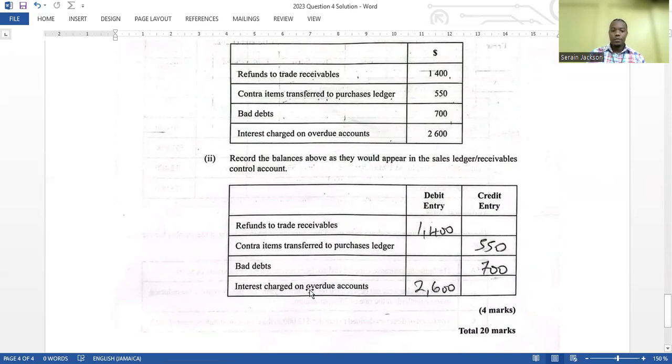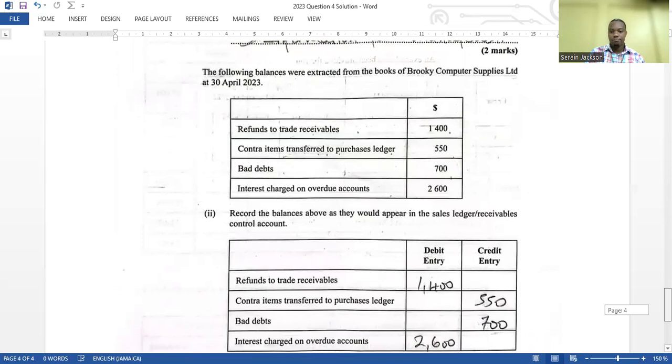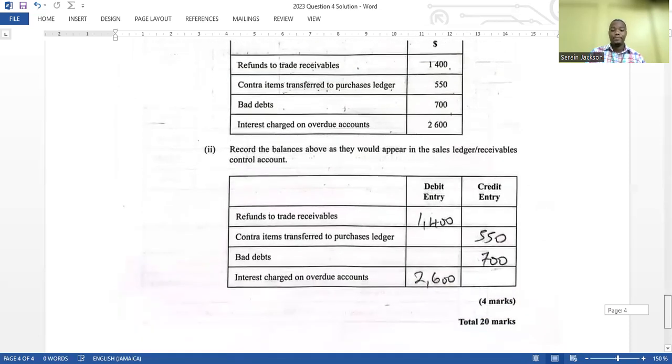So for the first one, refund to trade receivables, you will make a debit entry. Contra items transfer to the purchases ledger, that would be a credit entry. Bad debt, that would be a credit entry in the sales ledger. Interest charged on overdue accounts would be a debit entry. And so that's an easy 4 marks allocated.